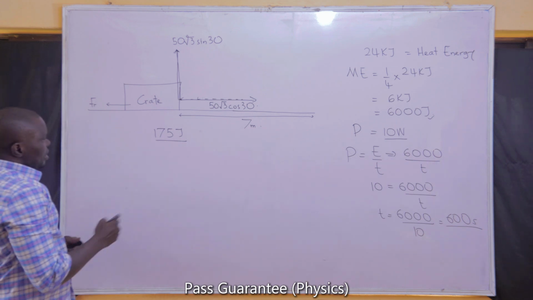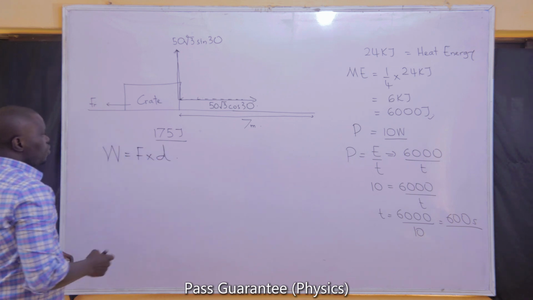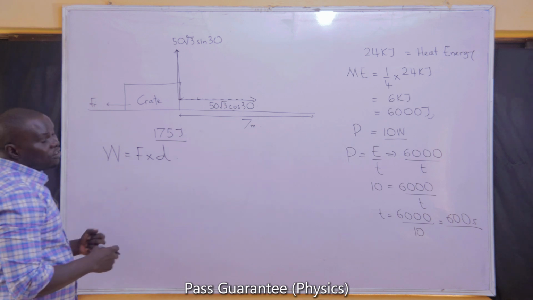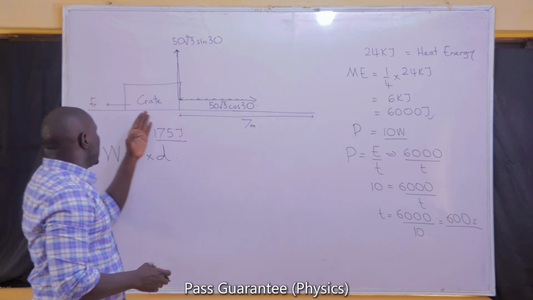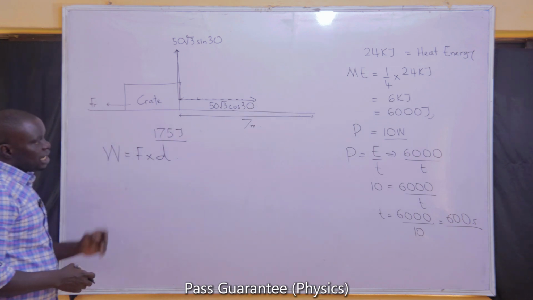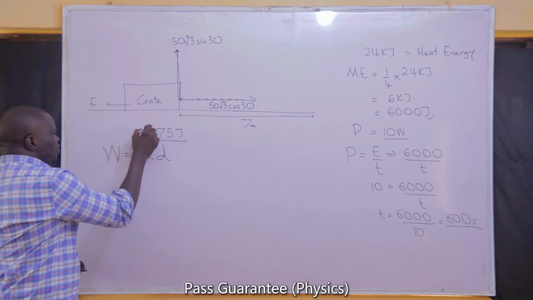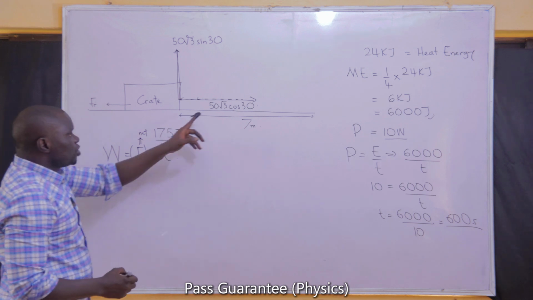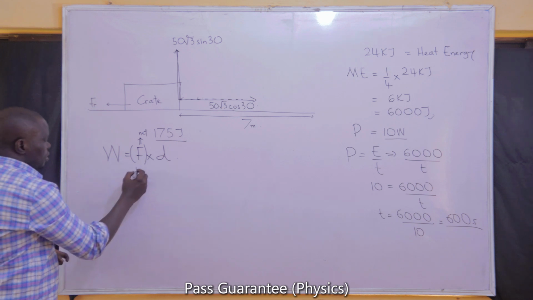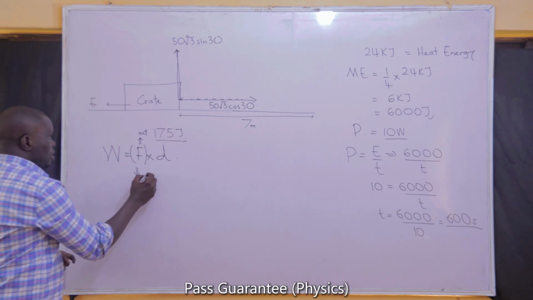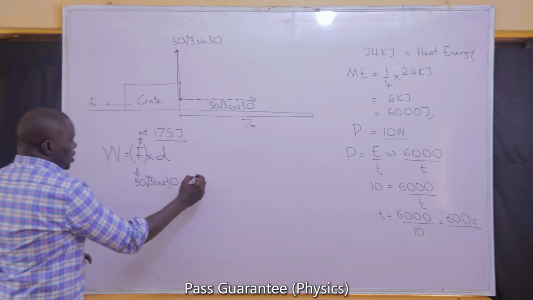We can see that if we are to find the work, the work must be force times distance. There are two forces along the direction of motion of that object. While 50 root 3 cos 30 is pushing it forward, there is a frictional force that is opposing that motion. In considering the force, we have to use the net force, between 50 root 3 cos 30 and the friction. The net force, of course, will be 50 root 3 cos 30 minus the frictional force Fr.